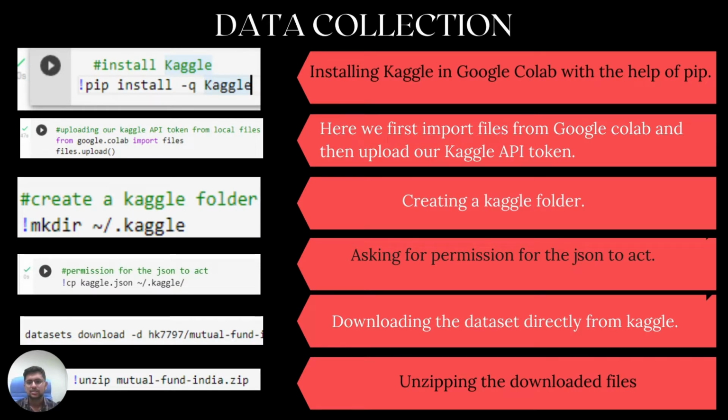Data collection consists of 6 basic steps. First, installing Kaggle, then uploading our Kaggle API token, followed by creating a Kaggle folder and giving permission for the JSON file to act, and finally downloading the data and unzipping the data.